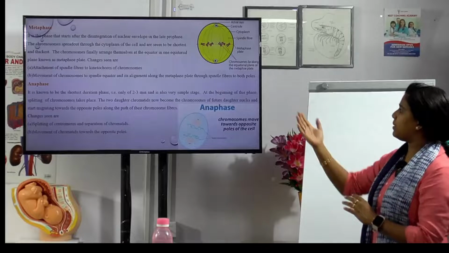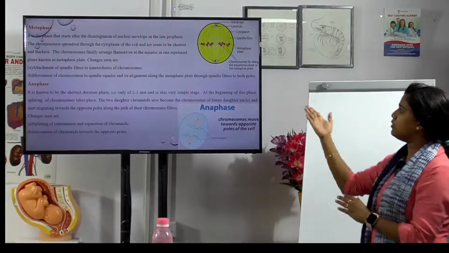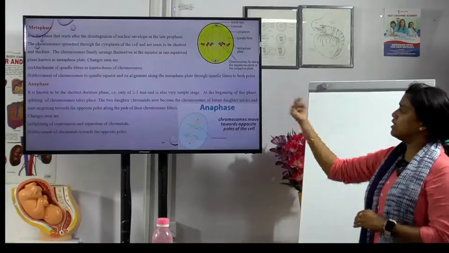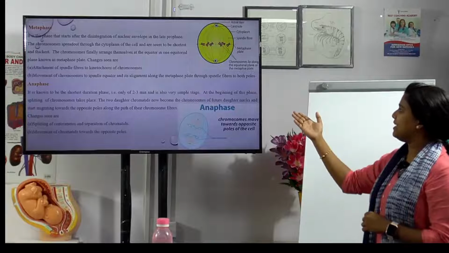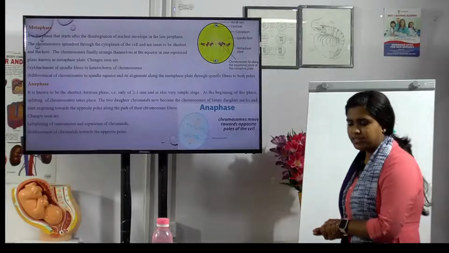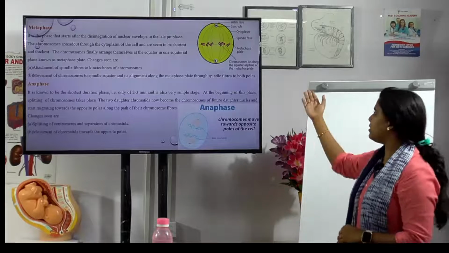the changes seen are attachment of the spindle fibers to the kinetochores of the chromosome. The two ends are the kinetochores, and then there is the movement of the chromosomes to the spindle equator and alignment along the metaphase plate through the spindle fibers to both the poles.